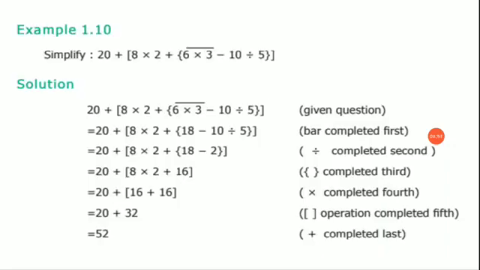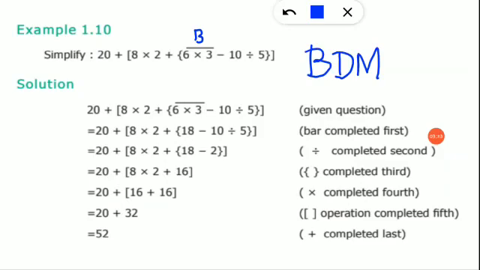Very good. Now look at this example given in our textbook. Simplify 20 plus 8 into 2. So we already know that we are going to use the BODMAS rule. Now there is one line on top of 6 into 3, right? It means it is given under a bracket. So which one should we solve first? According to this rule, which one will come first? Bracket will come first.